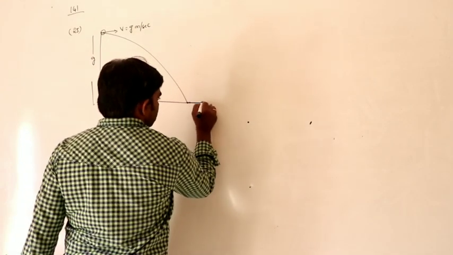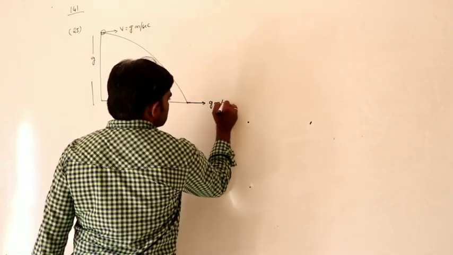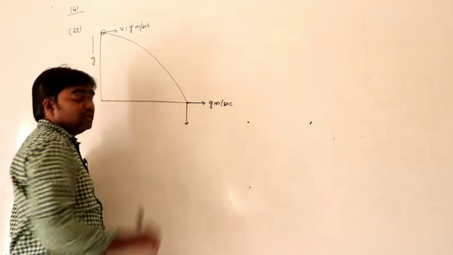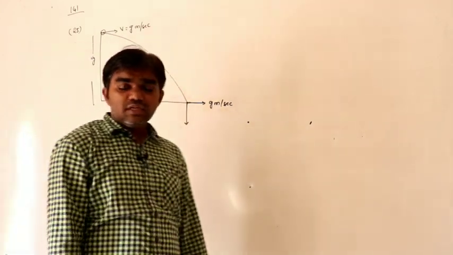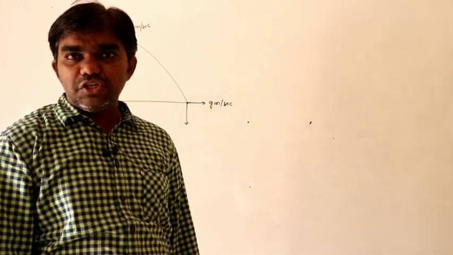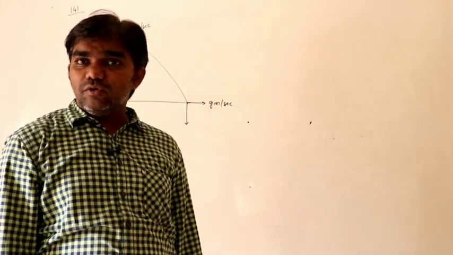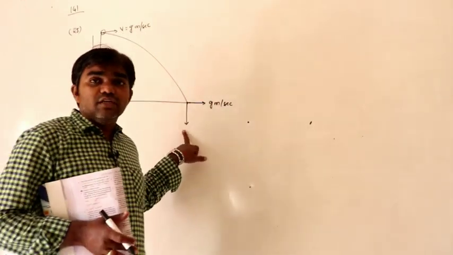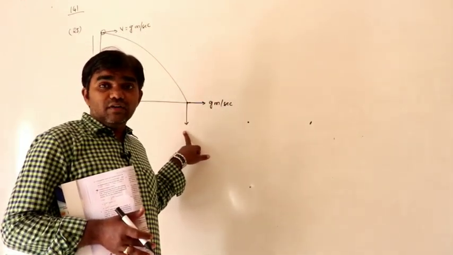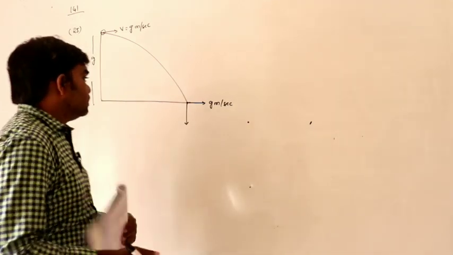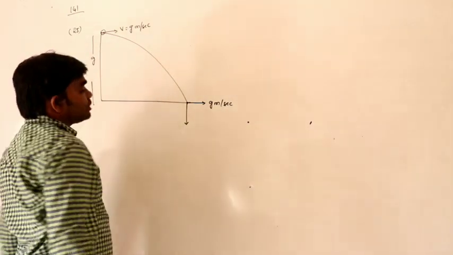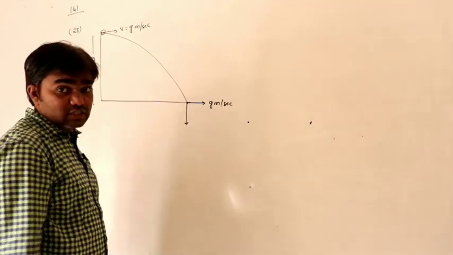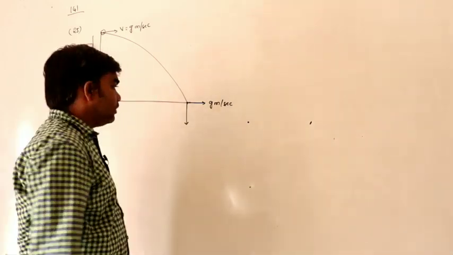The horizontal velocity of the body is g meters per second. There is no change in that. But what about the vertical velocity? The horizontal velocity of the body does not change, but the vertical velocity of the body must change. So along the vertical direction the body acts as a freely falling body.